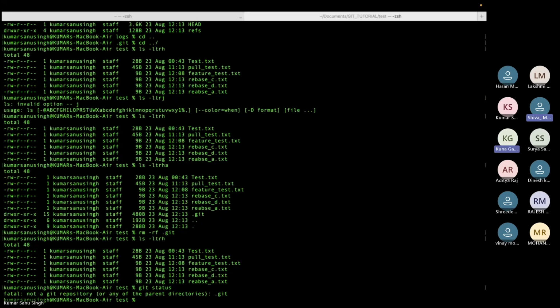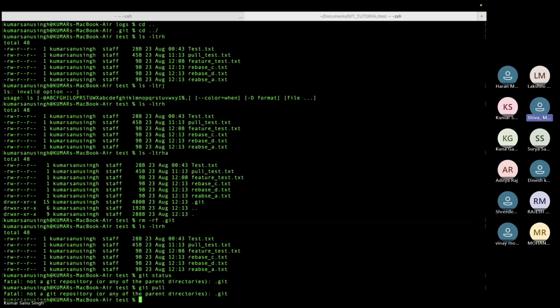What happened? The repository, not a Git repo. This is not a Git repository.